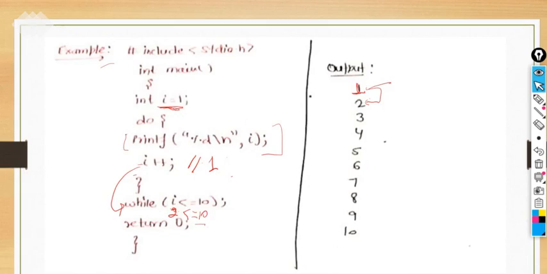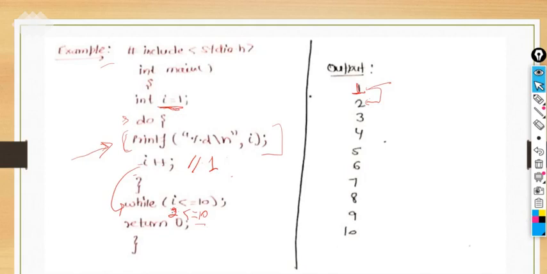The first time you are executing the statement, whatever is written in the do block, you are executing by default. There is no kind of condition checking on whether this particular block is permitted to execute or not. Permission is not even asked from the compiler. So we are not even checking it. For the very first time it will execute by default, and then after that we will check the condition.